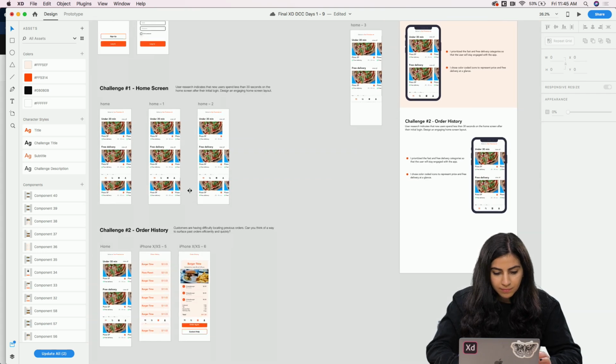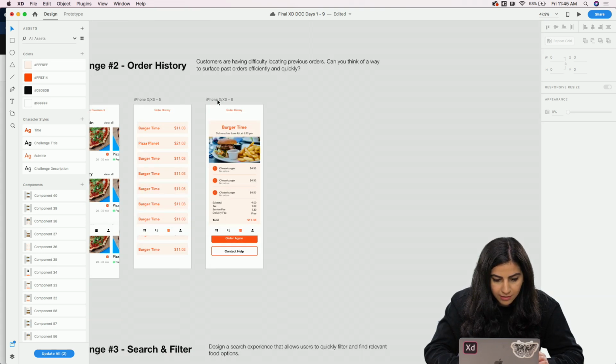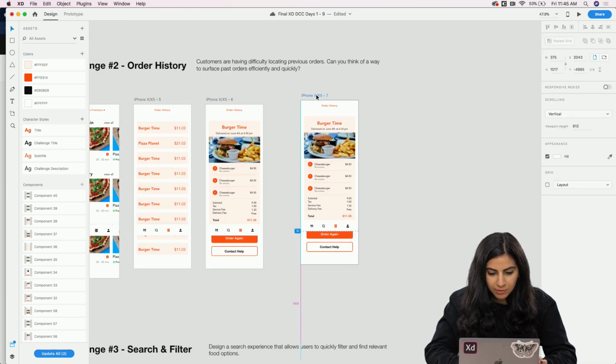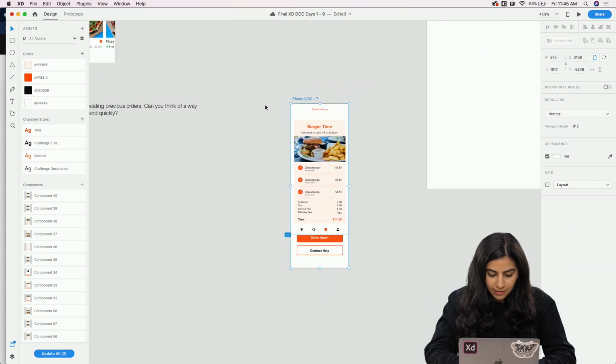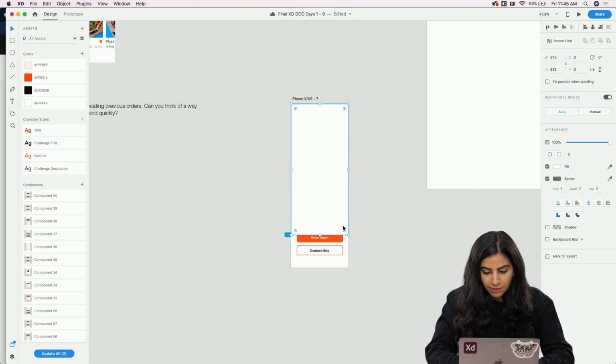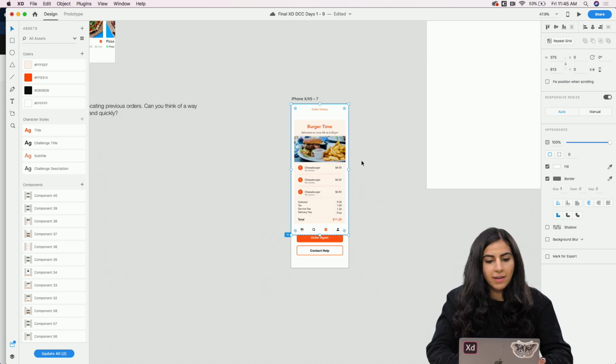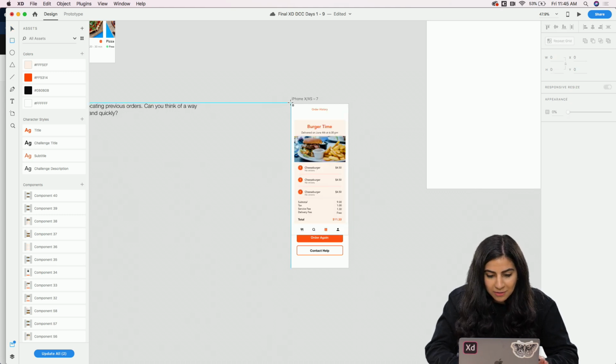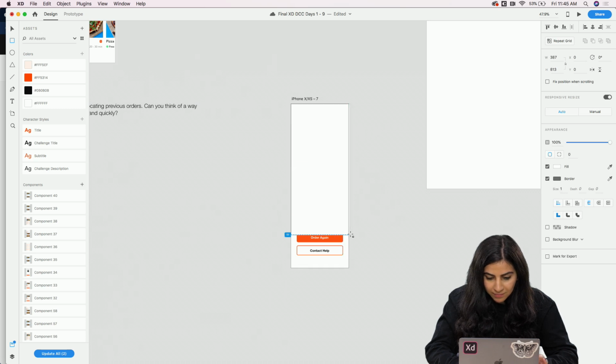Okay. So for order history, let's do this one. So I'm just gonna duplicate it again, and then add a rectangle on the bottom and send that to the back, and then add another rectangle so I can mask it.